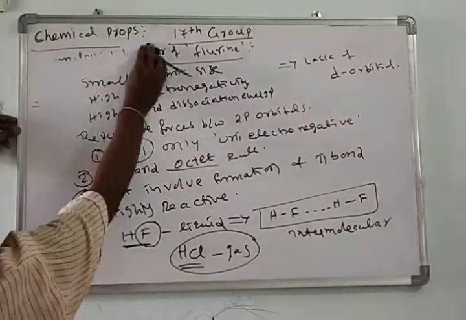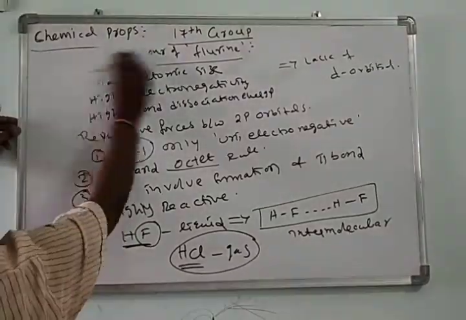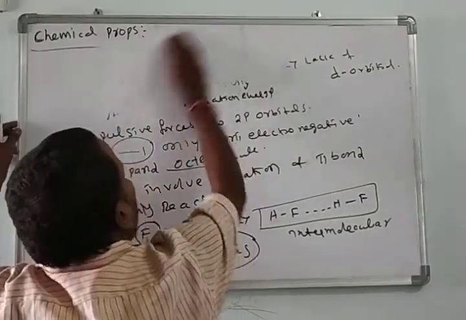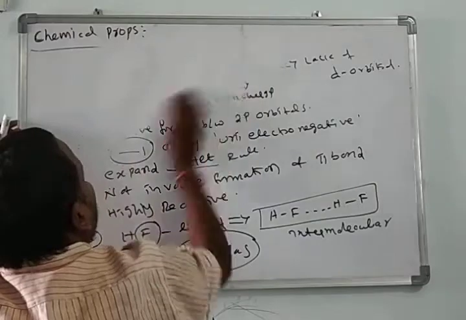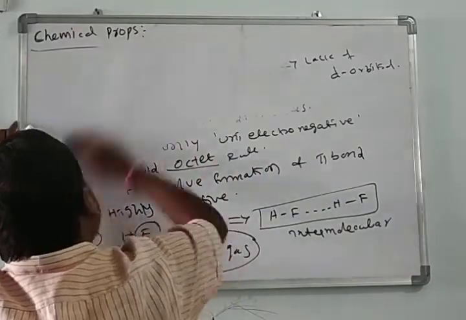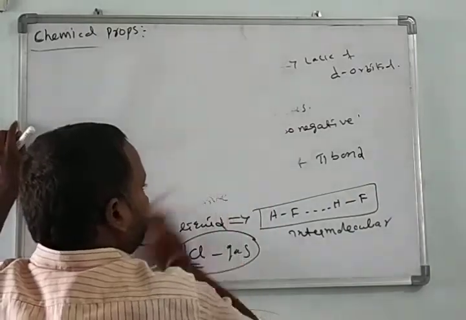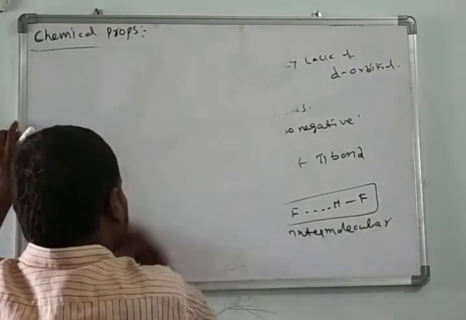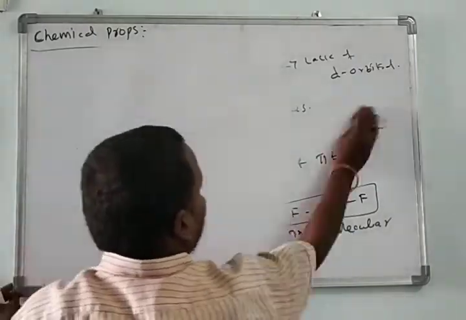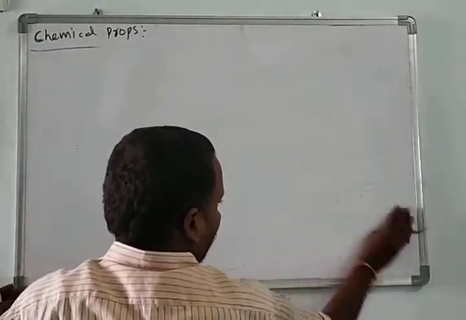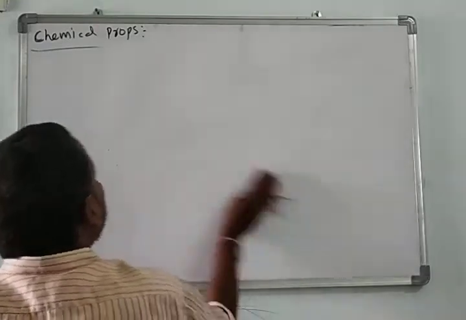In continuation, we'll see the chemical properties of 17th group elements. Chemical properties means reaction with hydrogen, reaction with halogen, reaction with nitrogen, reaction with oxygen.